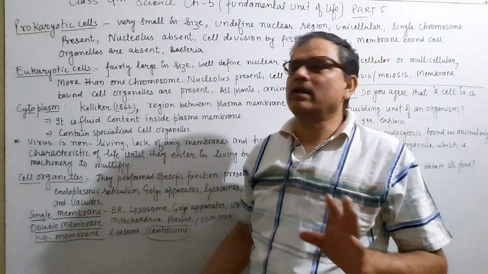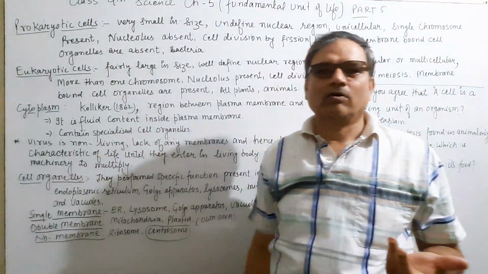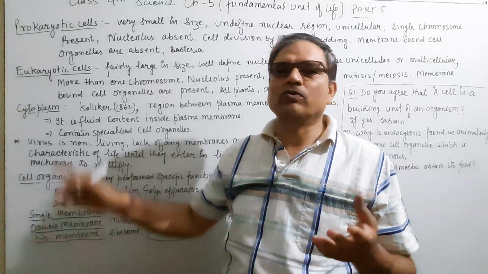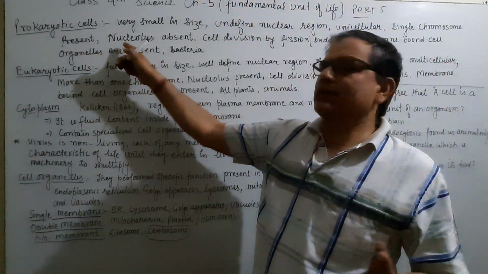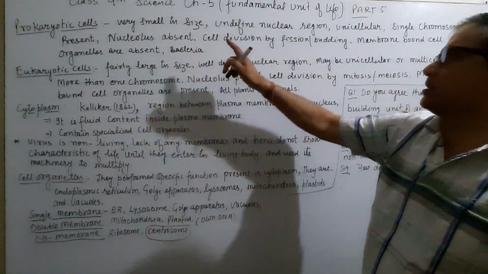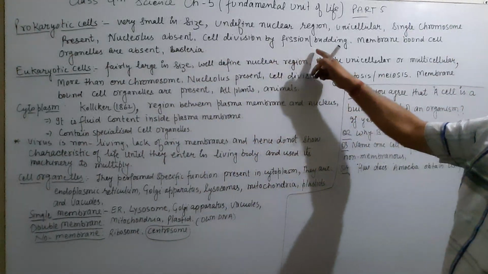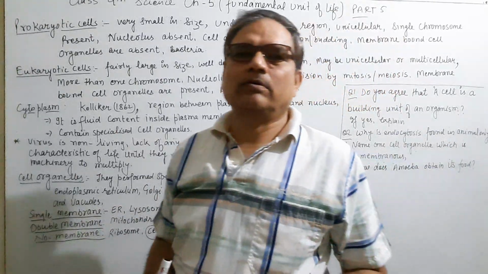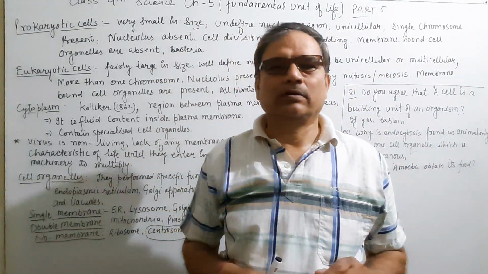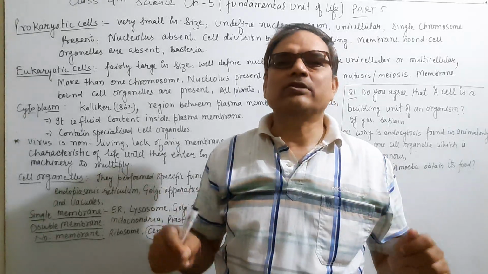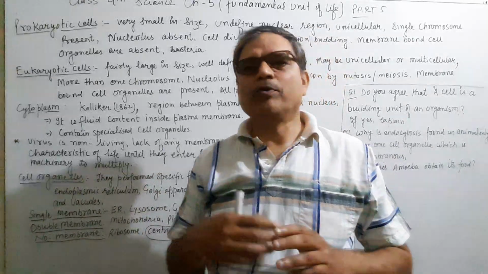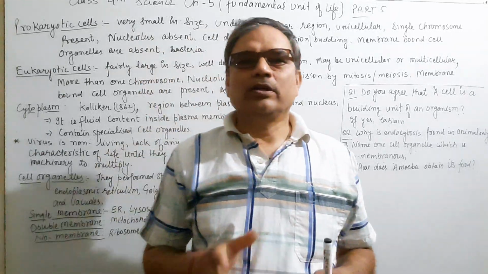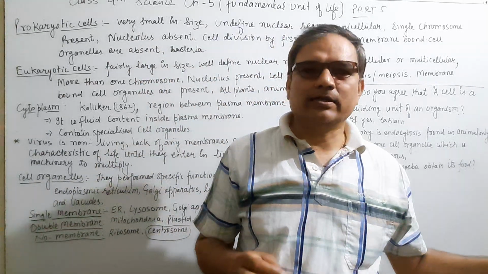Nucleus is not present. Why is the nucleus absent? Because the nuclear region is not well defined, therefore the nucleus is absent. Or we can say the nucleus or the nucleolus is absent. Cell division by fission or budding. When the cell is divided, then a new organism, a new cell is formed. It means it reproduces a new cell. As you know, a new cell is formed from a pre-existing cell.